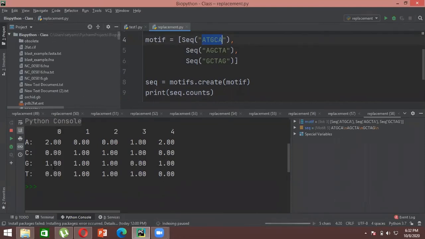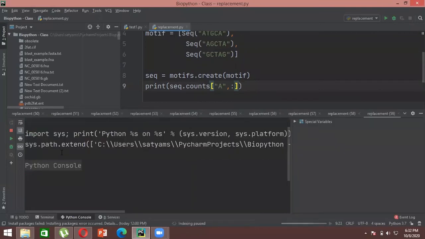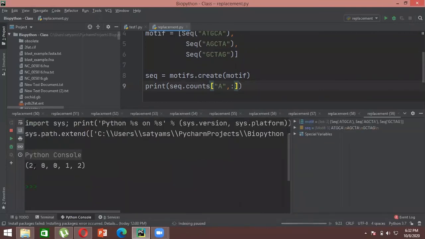Let's say you want to find the count of a specific nucleotide only. Let's say I just want to find the count of A. So what you want to do is just change a bit of code here. You will write A and just print it. It will give you the specific count of your A. So it says 2, 0, 0, 1, 2.